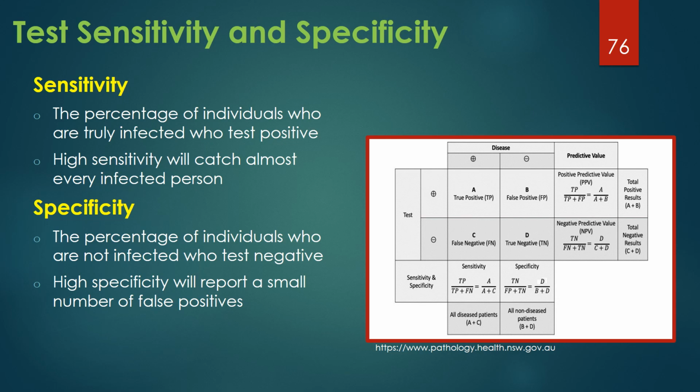There are two calculations that define test accuracy: sensitivity and specificity. Sensitivity is the percentage of individuals who are truly infected who test positive. A test with high sensitivity will catch almost every infected person. Specificity is the percentage of individuals who are not infected who test negative. A test with high specificity will report a small number of false positives. The formulas for sensitivity, specificity, positive predictive, and negative predictive values are shown on this slide.